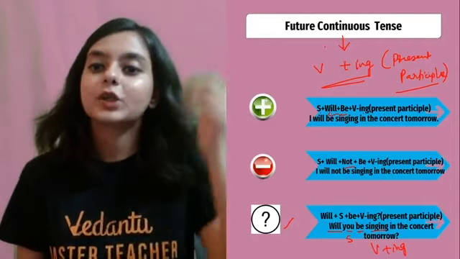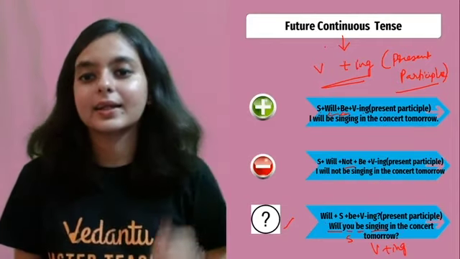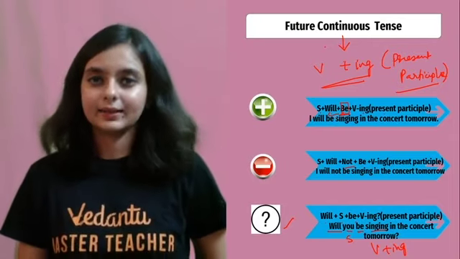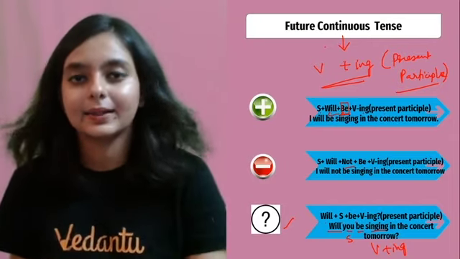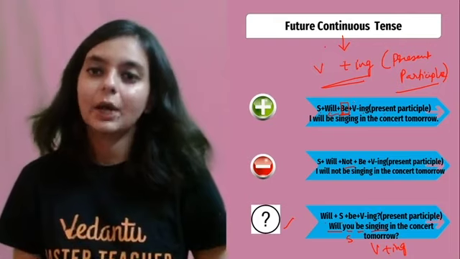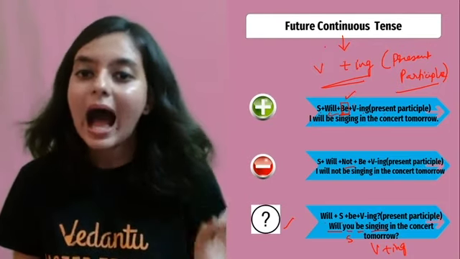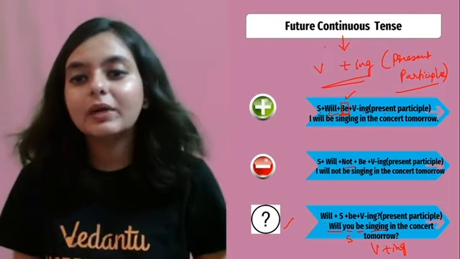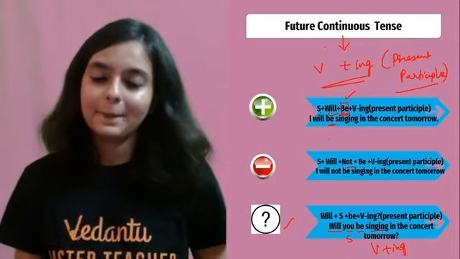Okay? So here remember this be. Do not miss out this be. Okay? Will plus be plus V1 plus ing. Please do not miss this be. I will be singing. So after will, be will be added. All right?